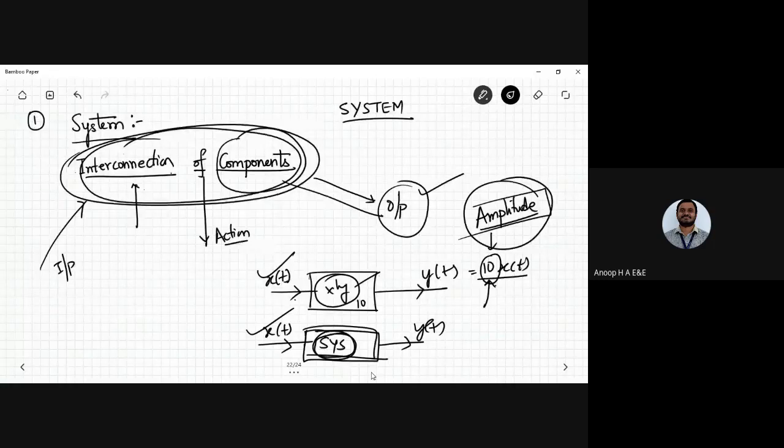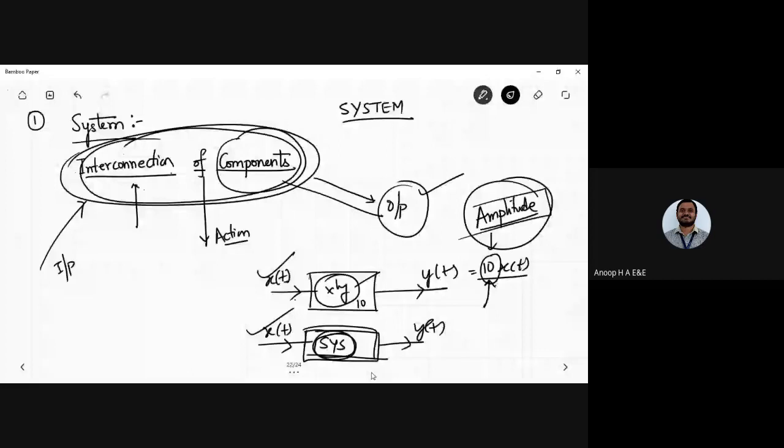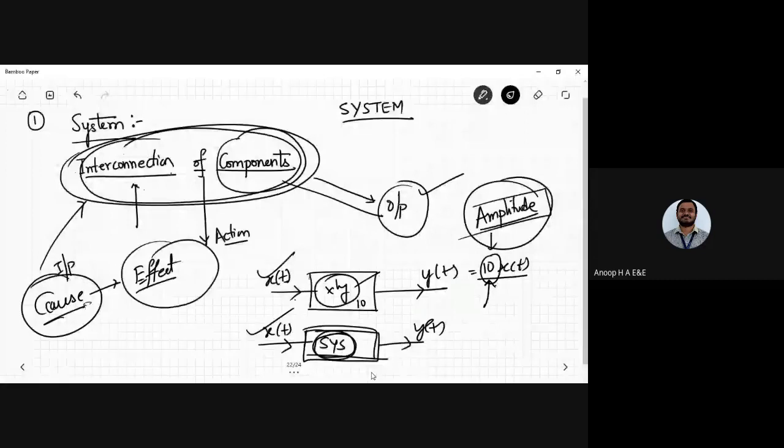So you need a proper input for the system to operate and give the output. Any output signal that you need to have, you need to give the proper input, then through the interconnection of components, you will have the output. Now I can relate it with cause and effect. What causes, and what effect it has. Both are quite important words.